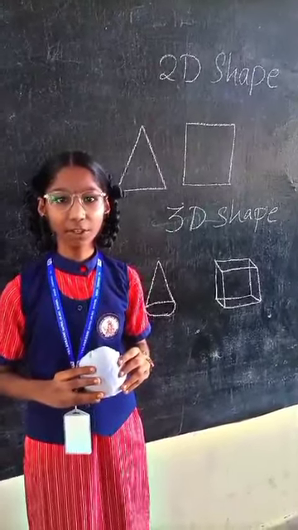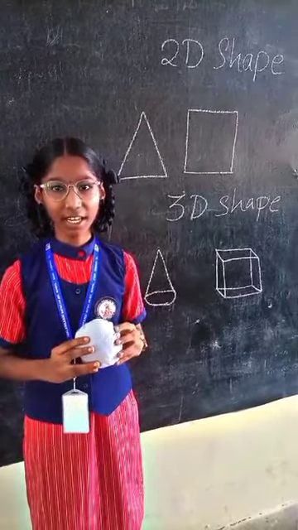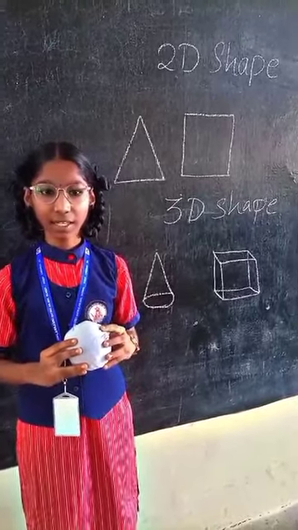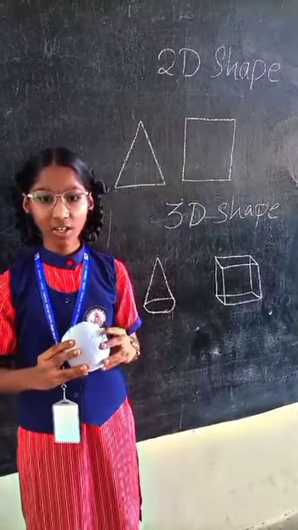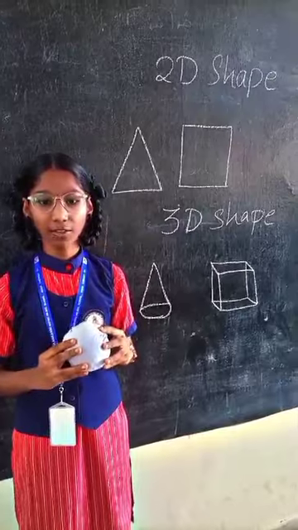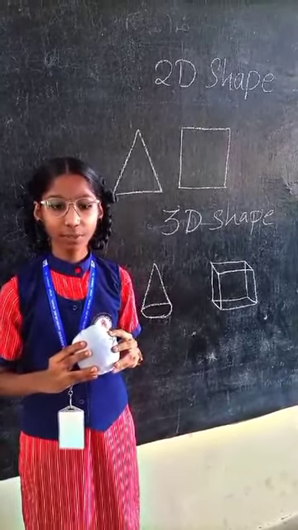I am going to say about sphere. A sphere is a 3-dimensional shape. It is also called the second cousin of a circle. A sphere is round. It has no edges and it is a solid shape. A playing ball, balloon and even light bulbs are examples of a sphere shape.